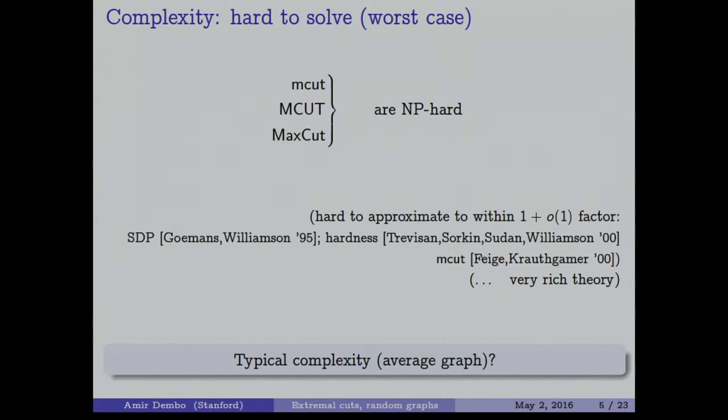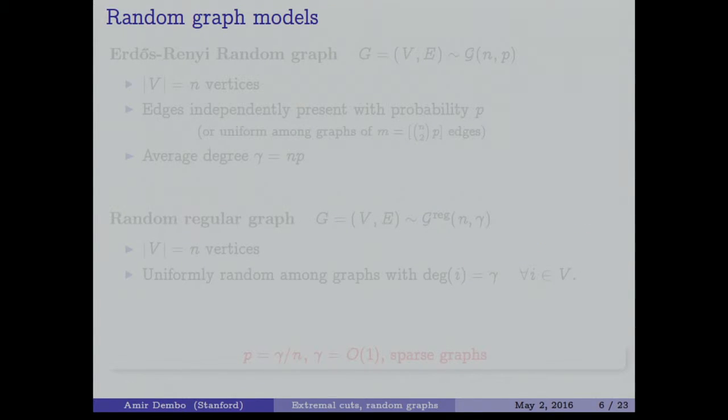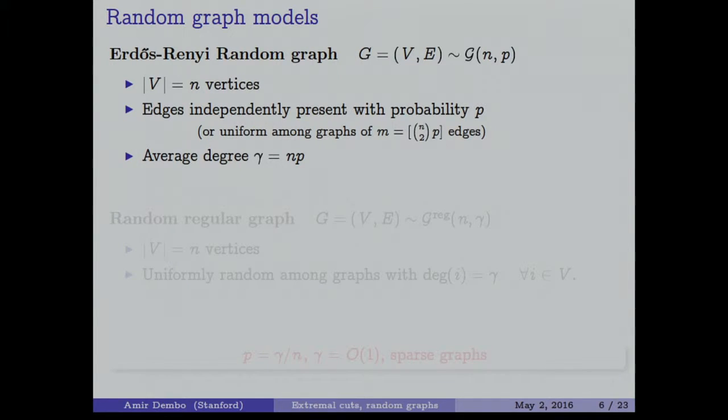If we just choose a graph at random, we need to decide what random graph models we want to work on. And there are two classical models that we may study. The first one, the most natural one, is the Erdős-Rényi random graph. In this case, we have n vertices, and we either choose edges independently with some probability p, or we choose our graph uniformly among all the graphs having a fixed number of edges, which is given by the expected number of edges.